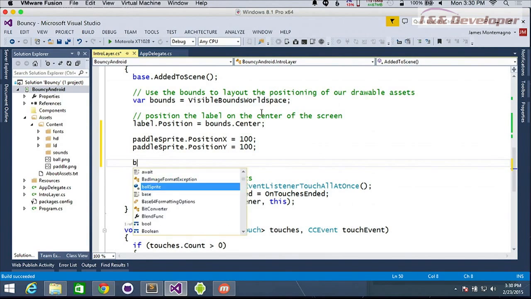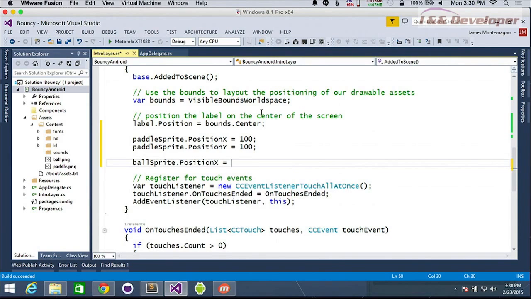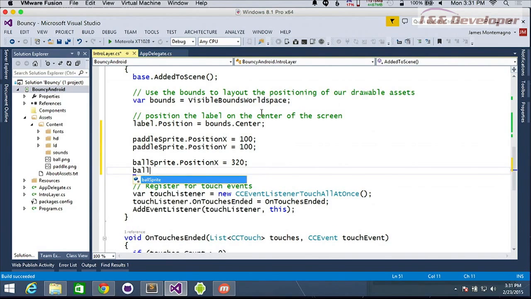Then we'll say the ball sprite dot position X, we'll set that equal to, let's just put it in the middle, 320, and ball sprite dot position Y equal to 640. So this is all down on the bottom, lower left is our origin. Okay, if that makes sense. So we're hoping that the paddle's on the bottom left and the ball is in the middle of the screen.